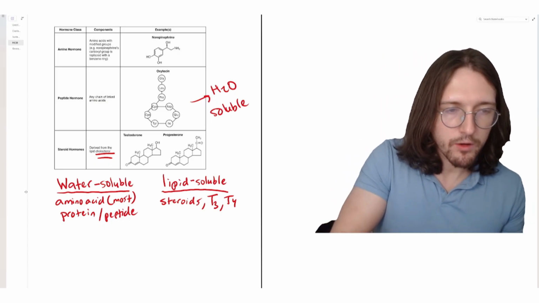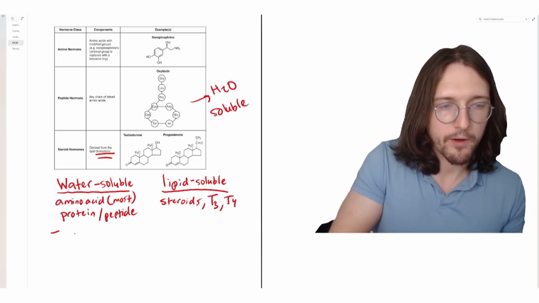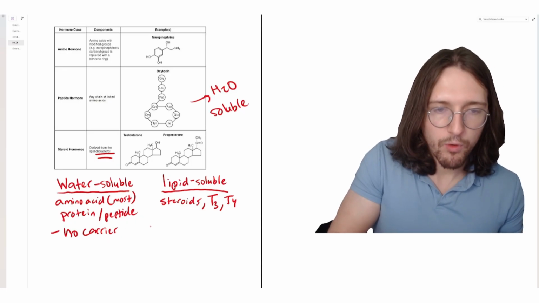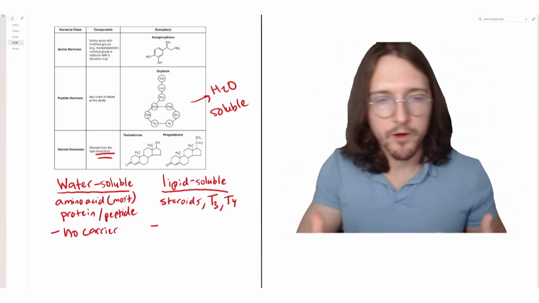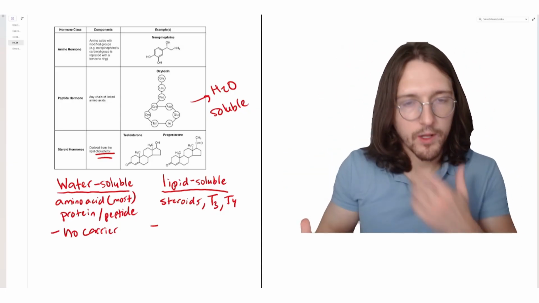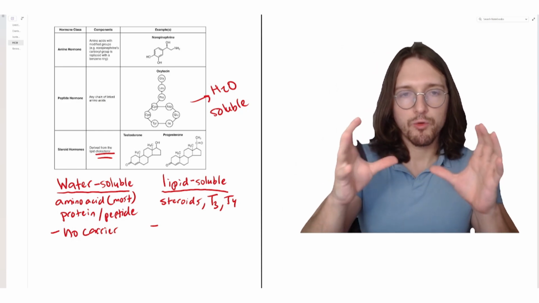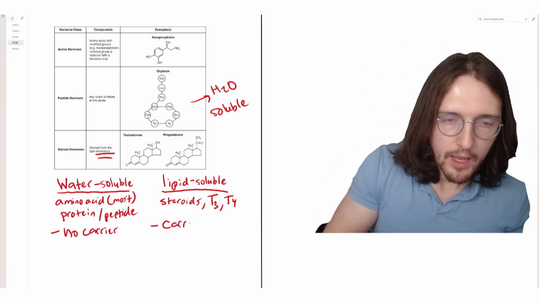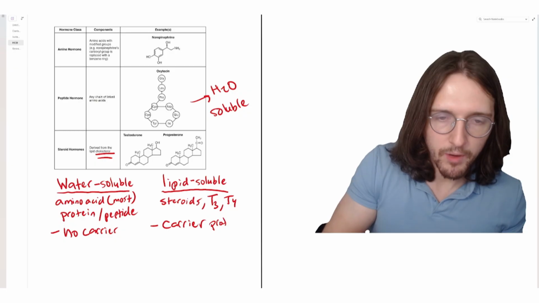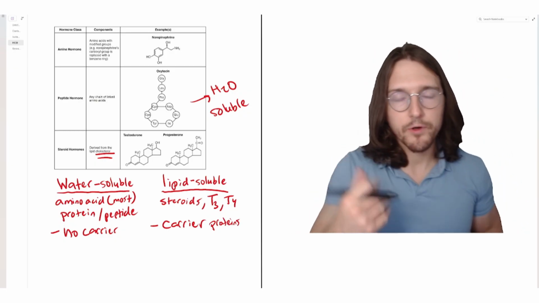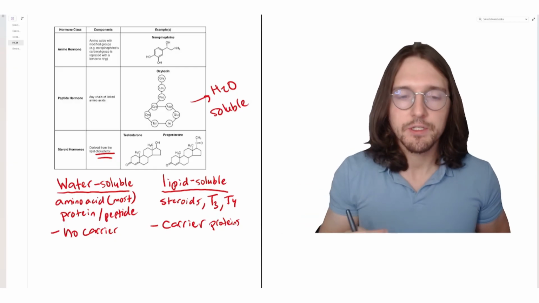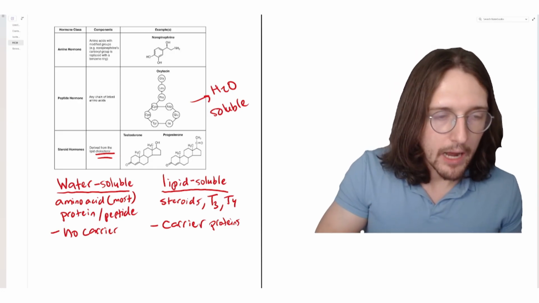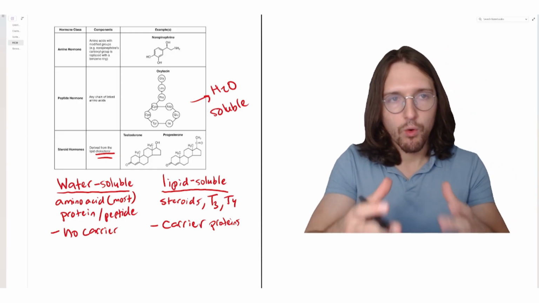Well, first of all, water-soluble hormones don't require a carrier protein, so no carrier protein, okay? Whereas lipid-soluble hormones, since the blood is mostly water, do not dissolve in the blood, and instead they need some sort of protein to bind them and sort of shield them from the water around, okay? And so these require carrier proteins. And FYI, most of the carrier proteins in the body are actually produced by the liver. So liver dysfunction can result in deficiencies in carrier proteins for hormones, which can result in endocrine changes in liver disease.